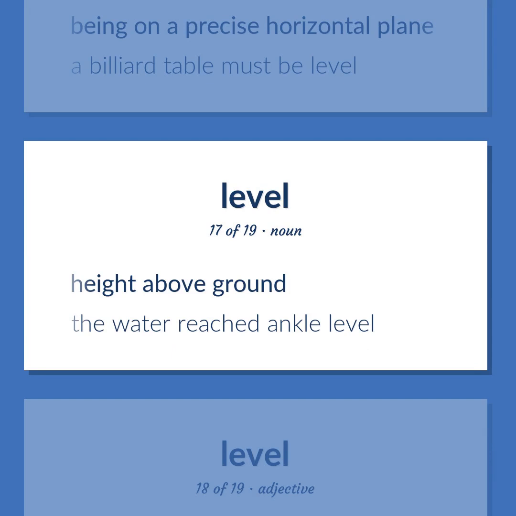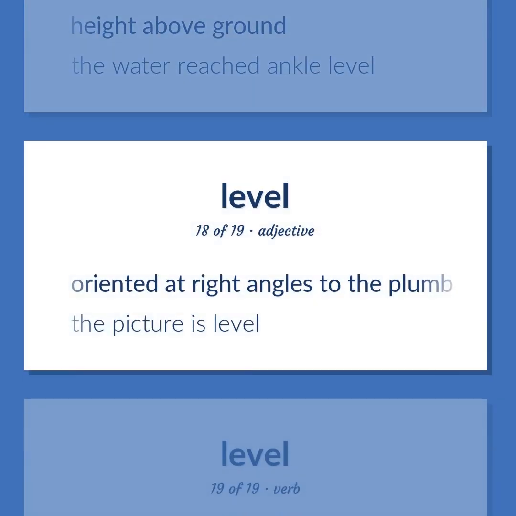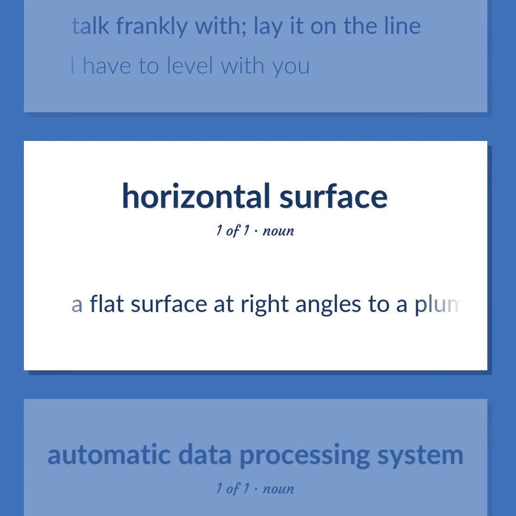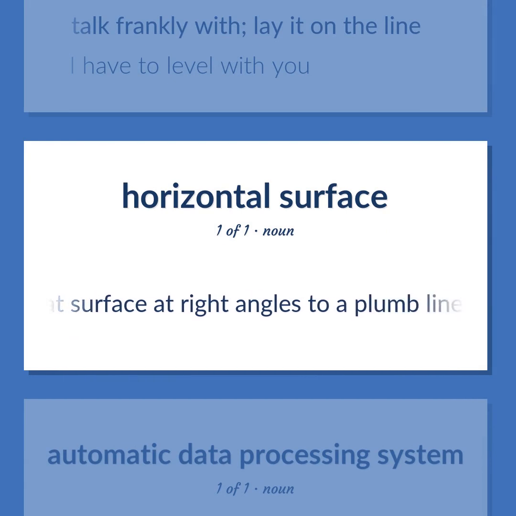Height above ground. The water reached ankle level. Oriented at right angles to the plumb. The picture is level. Talk frankly with. Lay it on the line. I have to level with you. A flat surface at right angles to a plumb line.